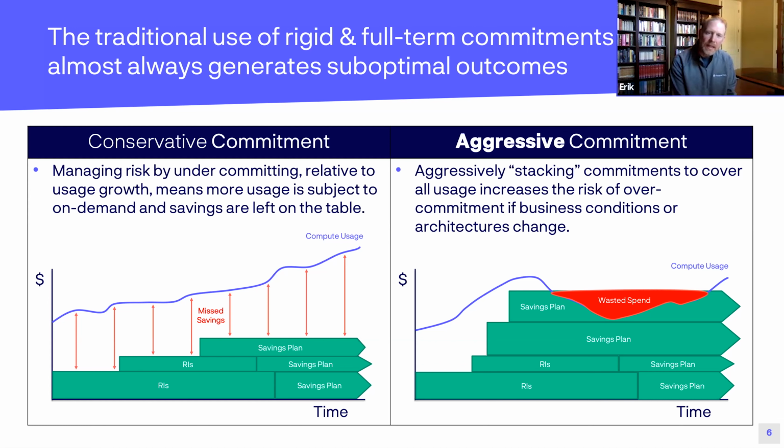On the left, you're leaving money on the table because you are paying on demand and not generating discounts. On the right-hand side, you're paying for discounts that you're not receiving benefit from. And so that will be a headwind to your savings. Both of them generate the same outcome, which is that your savings is suboptimal.